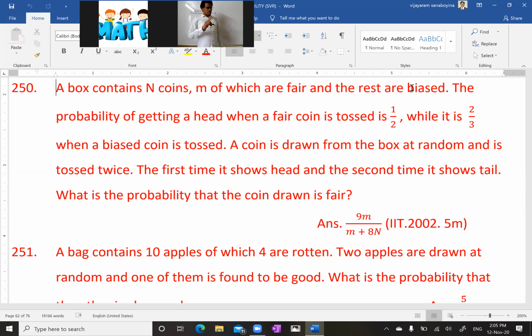A coin is drawn from the box at random and is tossed twice. From the box, one coin is taken, then it is tossed 2 times. The first time it shows head and the second time it shows tail. The outcome is head and tail. Then what is the probability that the coin drawn is fair?